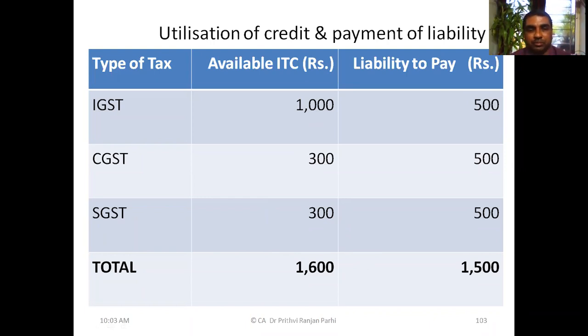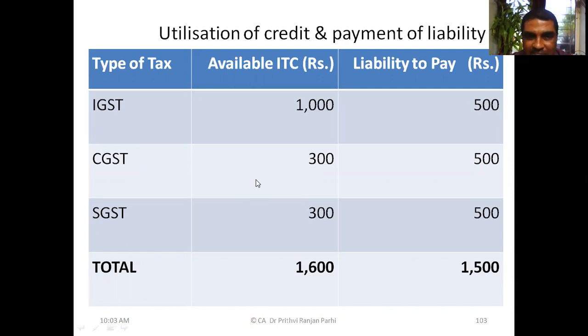So we will use CGST first. Suppose we are using CGST. CGST credit is 300, liability is 500, so the balance will be 200. How will we settle that 200? From IGST ITC. If I settle 200 from IGST, how much balance will be left with the IGST? IGST originally was 500, minus 200 is 300. Now 300 rupees we have under IGST balance. Now we will be paying SGST.